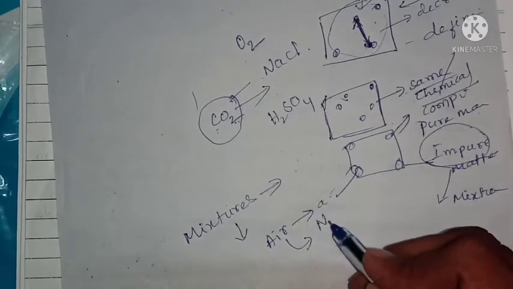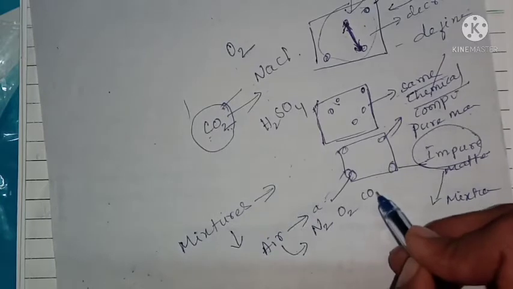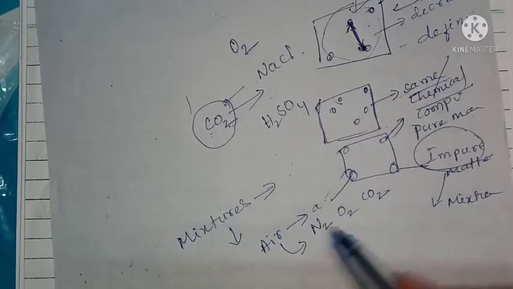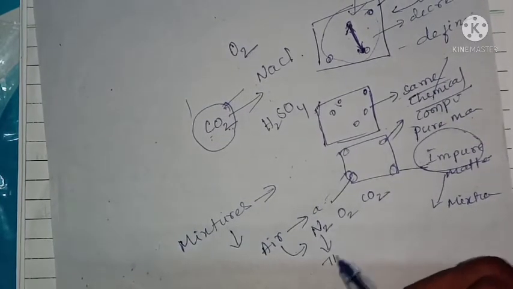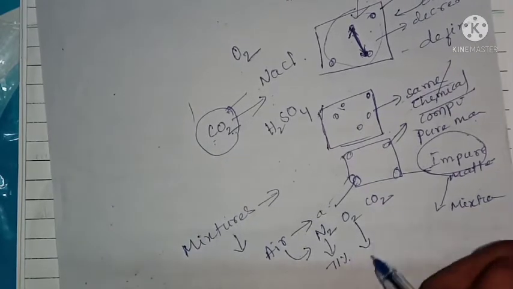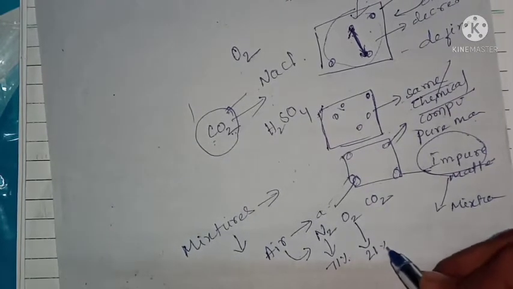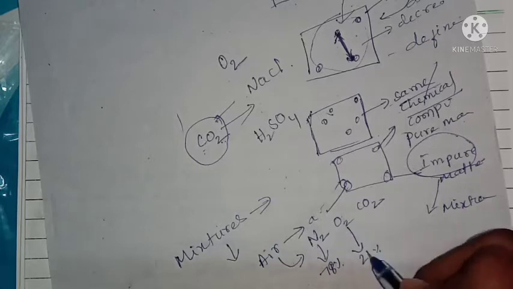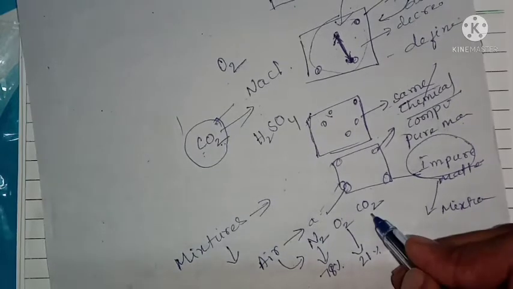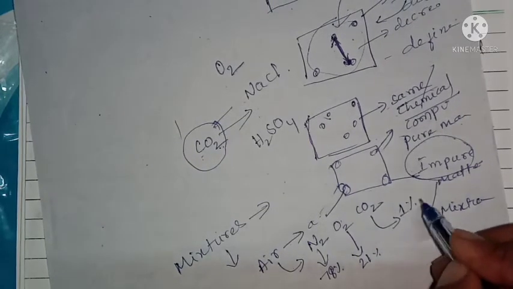Generally, air contains nitrogen, oxygen, and carbon dioxide. Nitrogen has 78%, oxygen has 21%, and the remaining 1% is carbon dioxide.